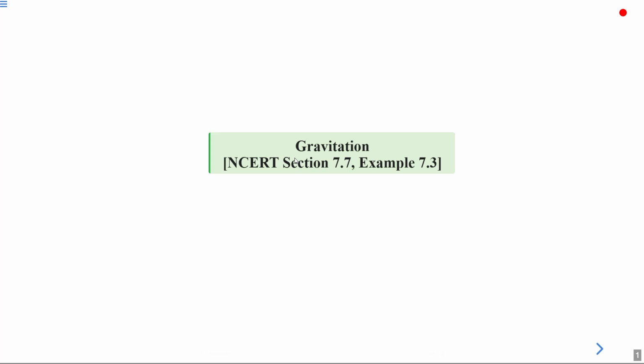Hello, students. In today's lecture, we are going to learn about gravitation from NCERT section 7.7. And we will also solve example 7.3.